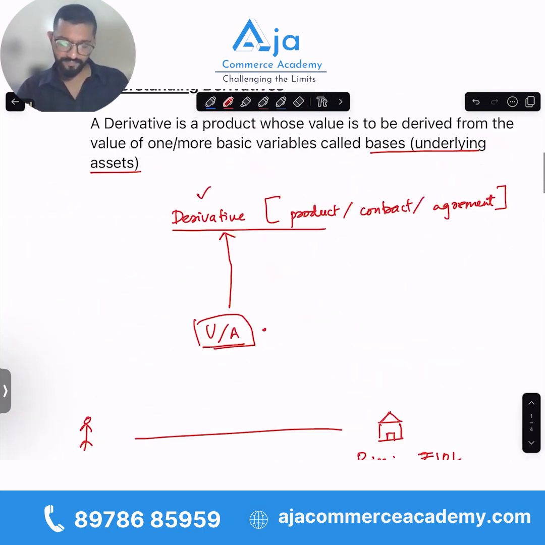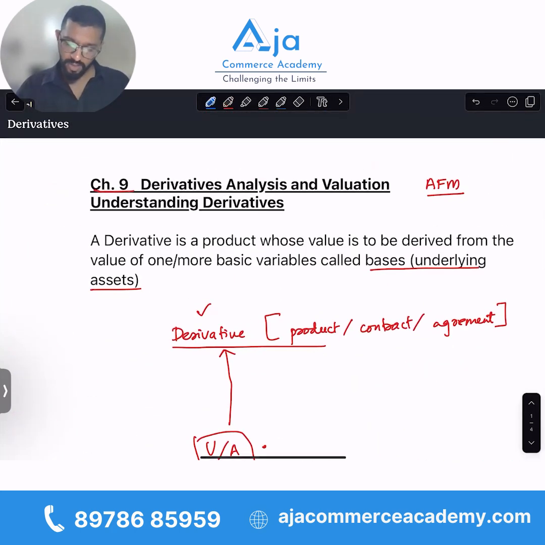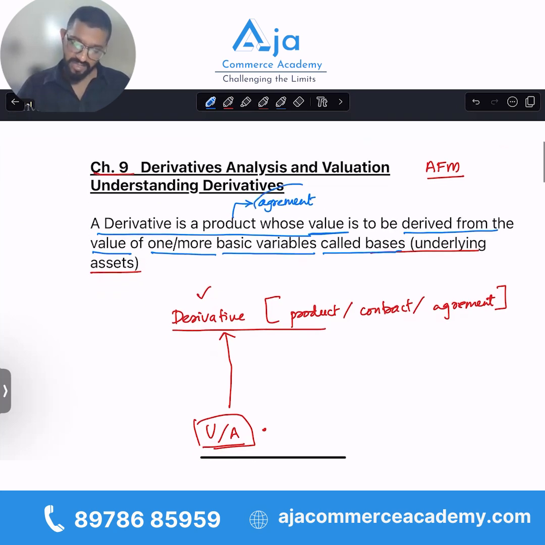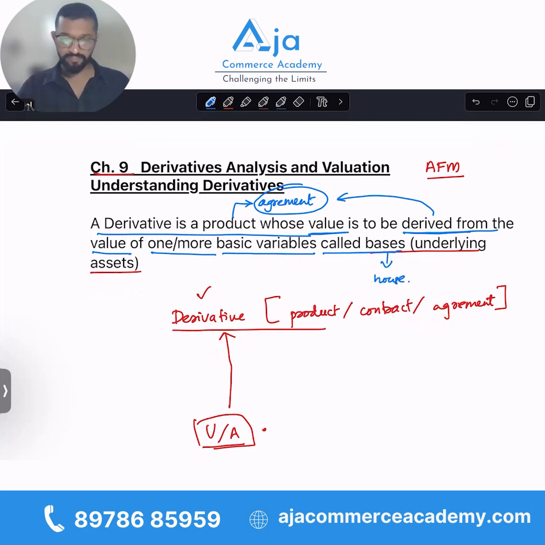This is why we say a derivative is a product whose value is to be derived from the value of one or more basic variables called basis or underlying asset. So derivative is a product. What is the product in our example? The agreement with the house owner. And the value of this agreement kept changing. This value is derived from the value of basic variables called basis or underlying asset, which is the house in our case. Clear?